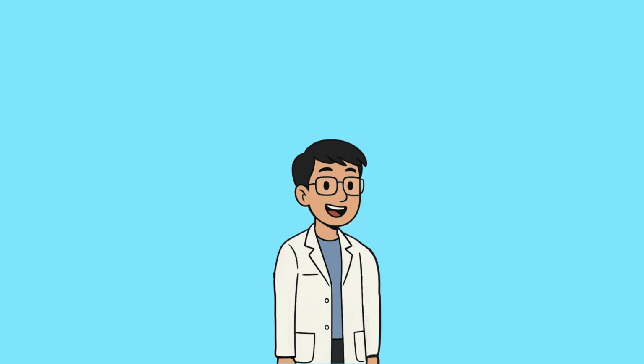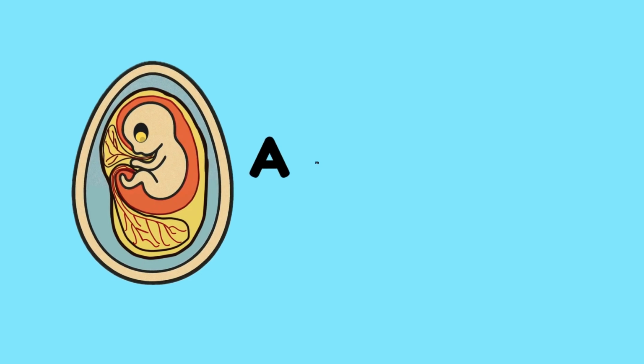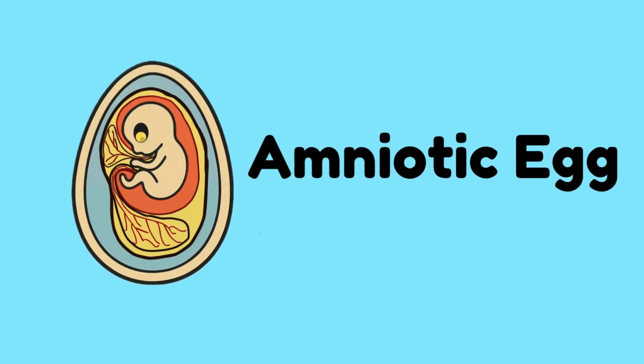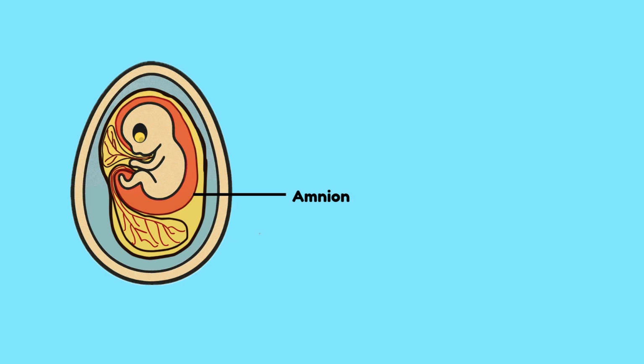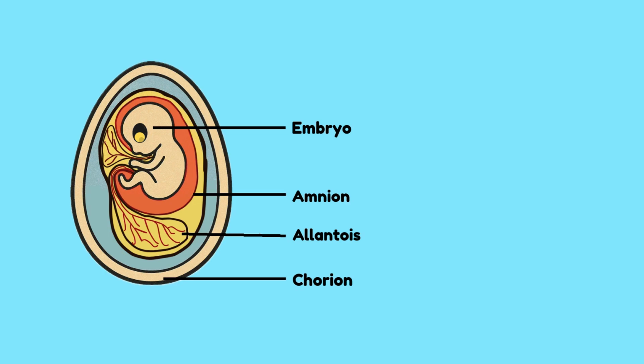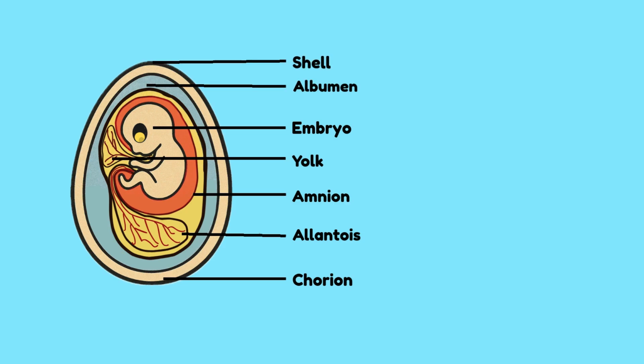An important adaptation in many vertebrates is the amniotic egg, which has extra embryonic membranes that support development. The amnion produces amniotic fluid that cushions the embryo, protecting it from mechanical injury, temperature changes, and dehydration. The allantois stores nitrogenous waste produced by the embryo and helps with gas exchange. The chorion allows gaseous exchange in the egg, and in mammals it goes on to form part of the placenta. The yolk sac stores food for the developing embryo.